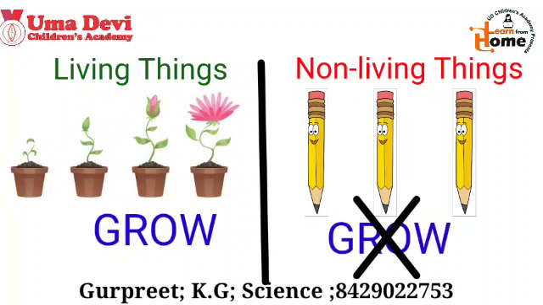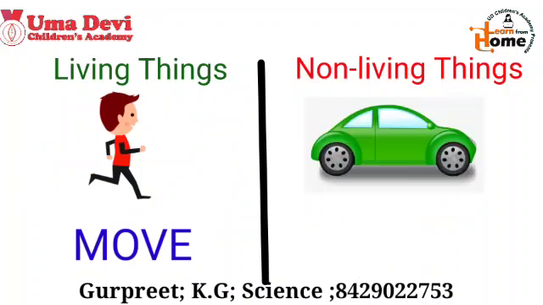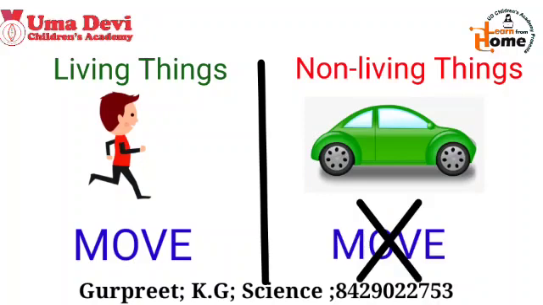Now kids, as we know that we can move from one place to other. So the living things can move from one place to other. But on the other side, non-living things cannot move by itself.